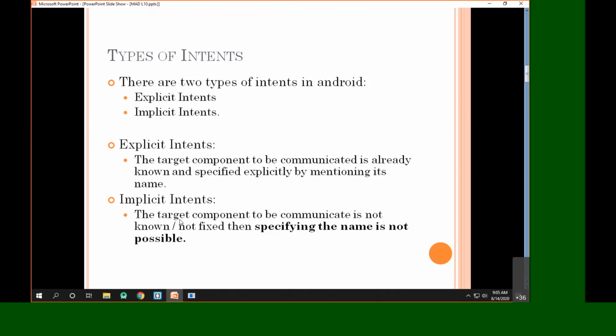But currently, we are not interested in implicit intent. We started with just an introduction of explicit intent. So we initially have to see and understand what we mean by explicit intent. Currently we'll focus on explicit intent only. As we already said, in an explicit intent, we know the name of the target component.